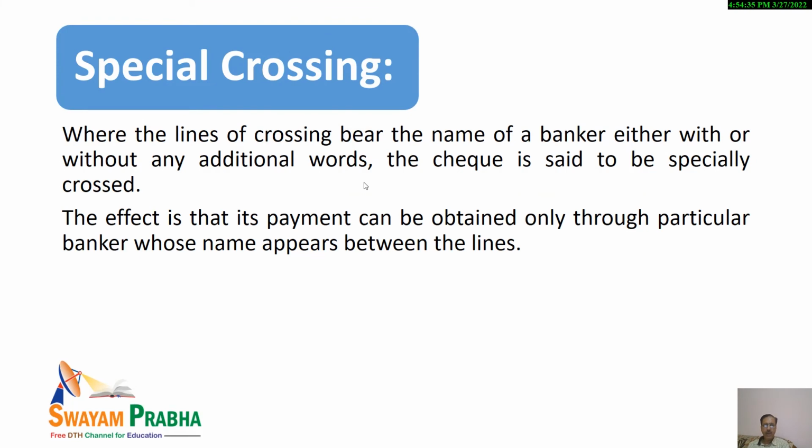Now, what is there in special crossing? In case of special crossing, what will be there? The name of a banker will be there, either with or without additional words. So, in case the name of the banker is there, then the check is said to be specially crossed. Some banker like HDFC Bank, ICICI Bank, or Axis Bank may be mentioned. Then, in that case, the payment can only be obtained through the particular banker whose name appears between those two lines. So it is the unique thing in the case of special crossing.